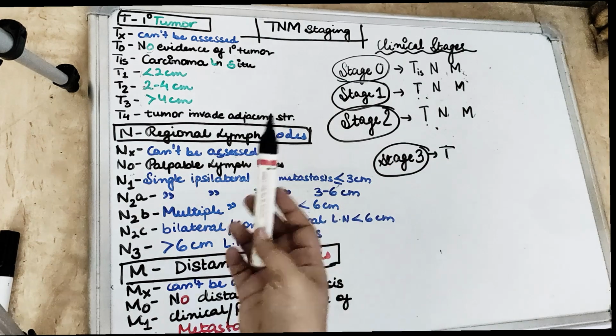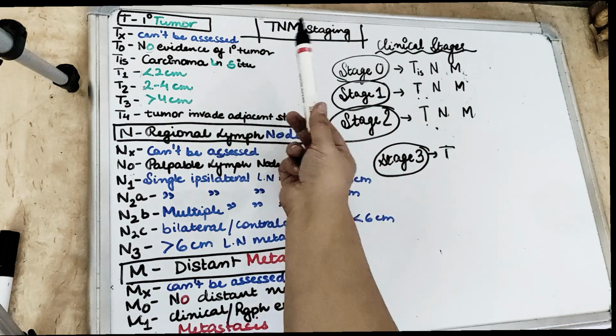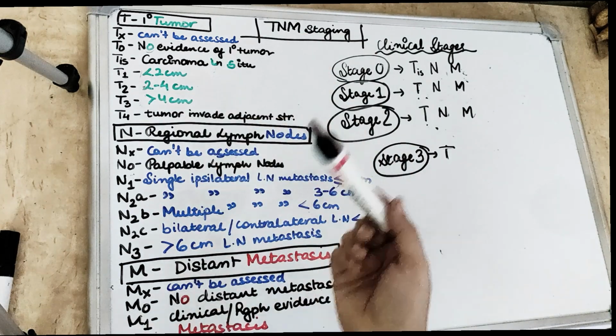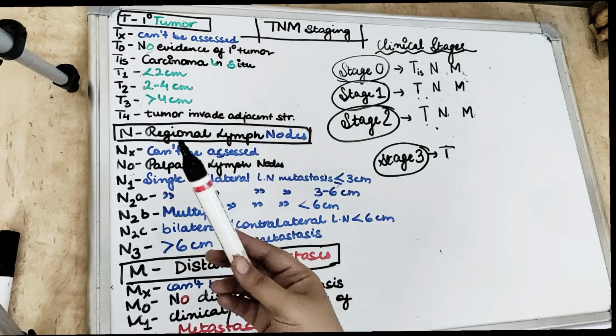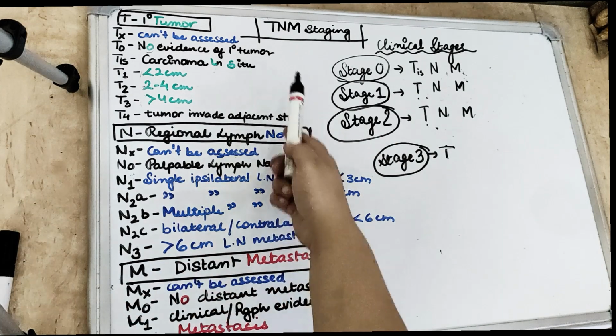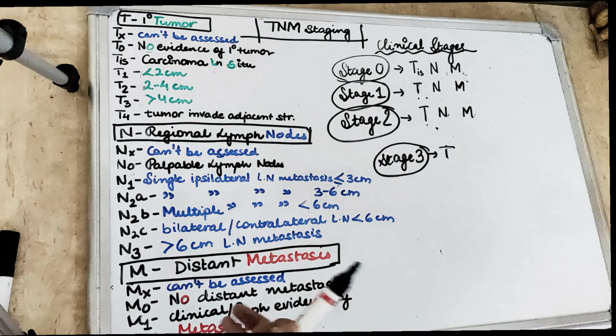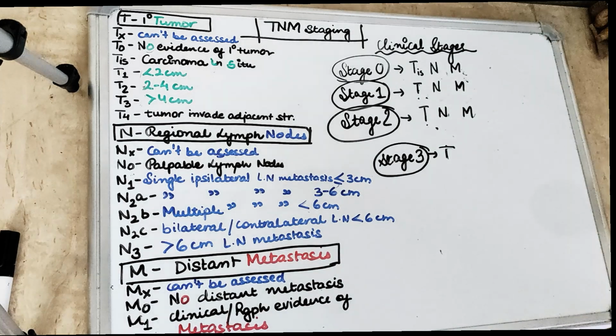So this is what we talk about: T for tumor, N for nodes, and M for metastasis. That means the size of the tumor, then the regional lymph node if there is any metastasis through the lymph node, and then M signifies if there is any metastasis. In a malignant tumor, the tumor spreads to other organs, right? So that is the distant metastasis.